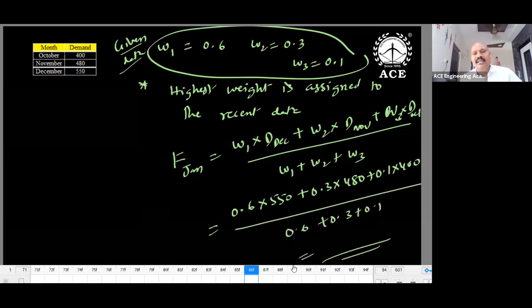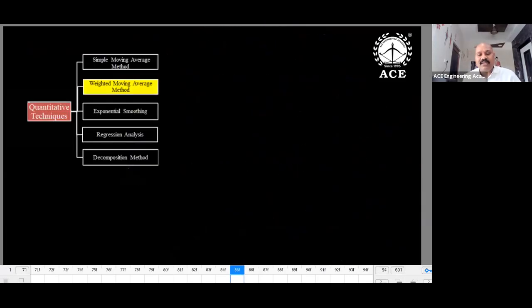So what is the advantage of this method? Recent data is getting more weightage compared to old data. In the previous case, the same weightage was given. In the simple moving average, I'm giving the same weight. Here I'm using different weights.